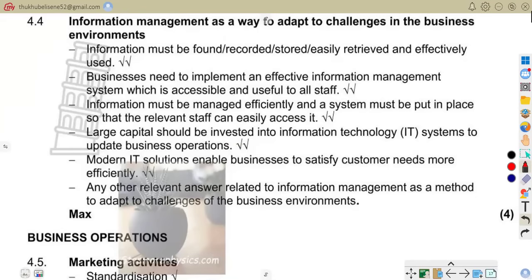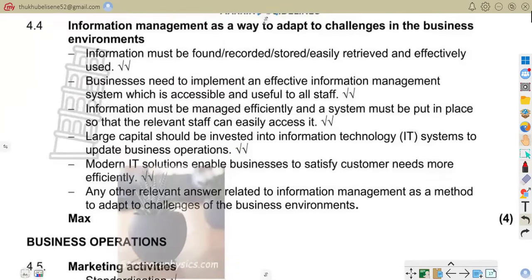Then 4.4 is about information management as a way to adapt to challenges in a business environment. Information must be found, recorded, stored easily, retrieved and effectively used. So it means recording and storing of information. Business must manage information properly. You can talk of customer databases and financial records. Business needs to implement an effective information management system which is accessible and usable to all staff. So here we're talking about an effective IT system.